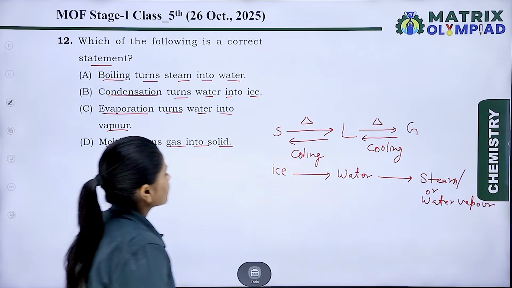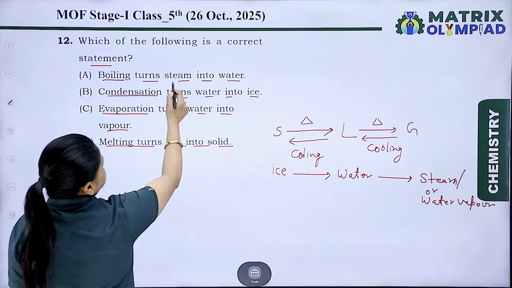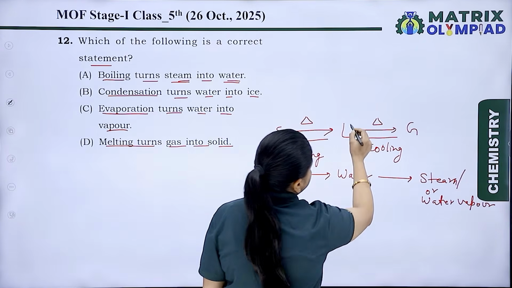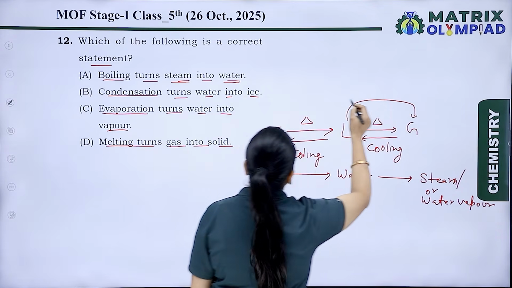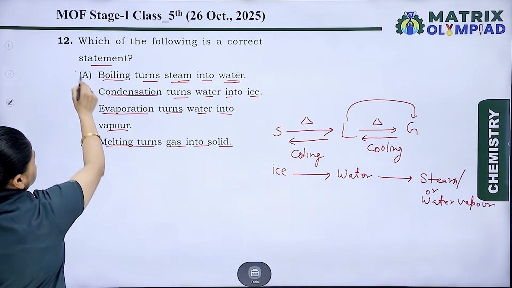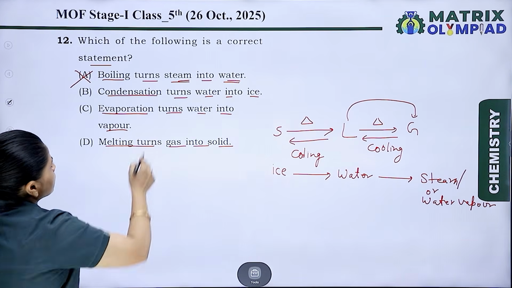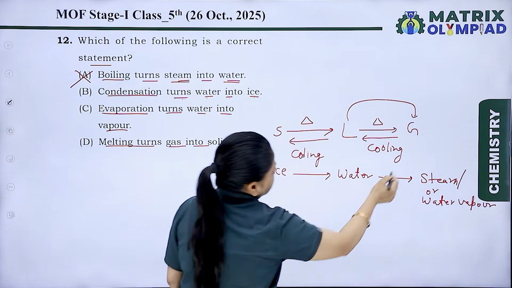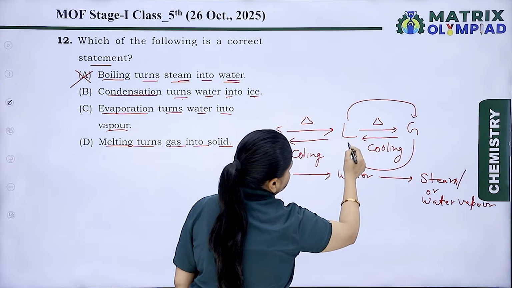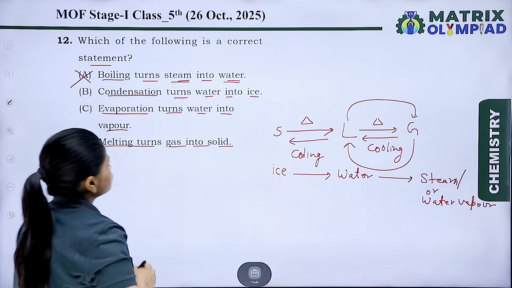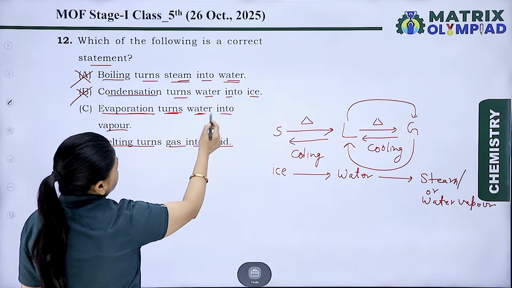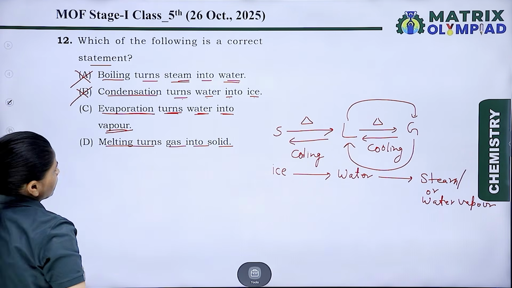Let's discuss. Boiling turns steam into water. No. Boiling means liquid into gas. So this is the wrong option. Condensation turns water into ice. No. Condensation means gas will turn into liquid. So it is again wrong. Evaporation turns water into vapor.